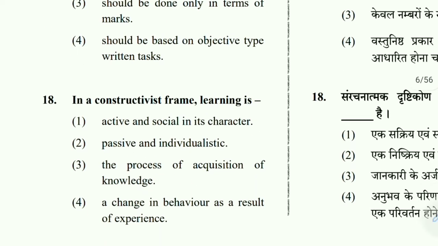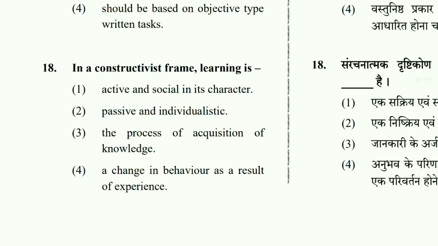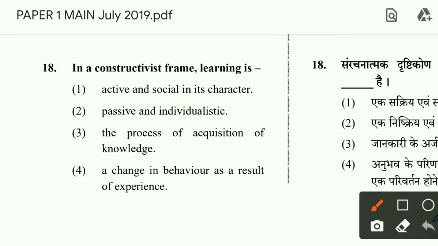Then question number 18. In a constructivist frame, learning is what? Active and social in its character, or passive and individualistic, the process of acquisition of knowledge, a change in behavior as a result of experience. So what was constructivist learning? We all know that in a constructivist frame, learning is active and social in character. Why?